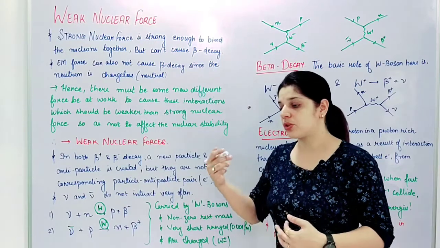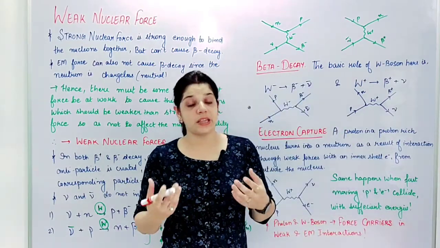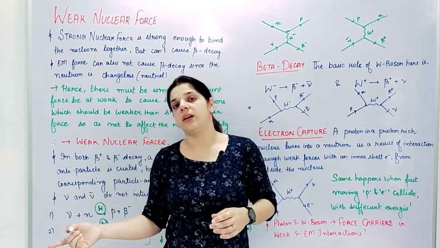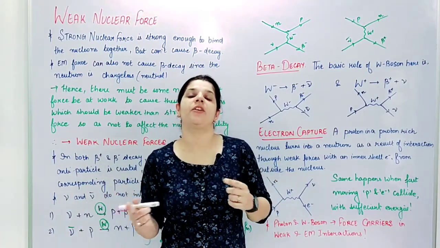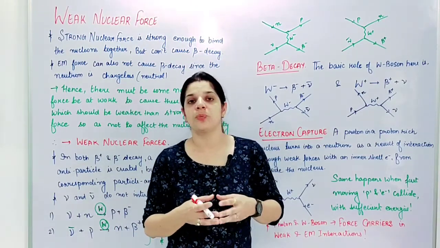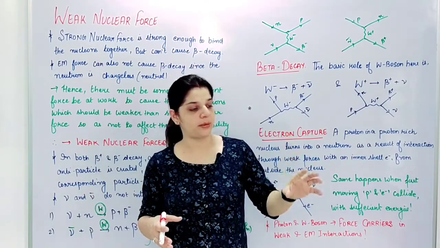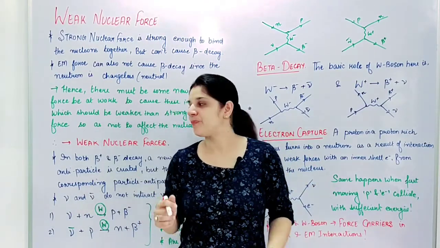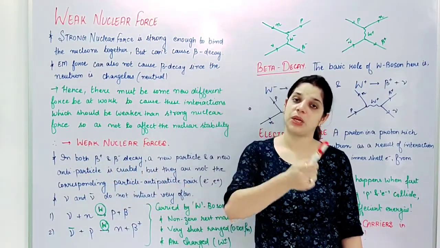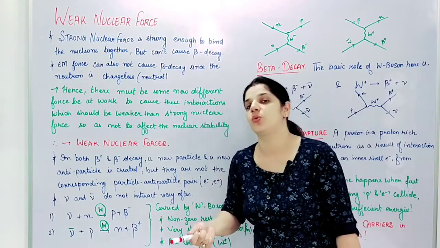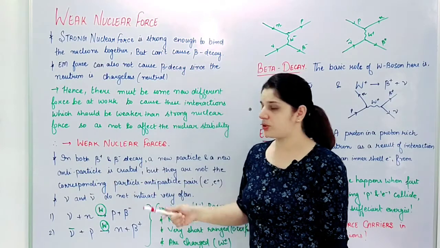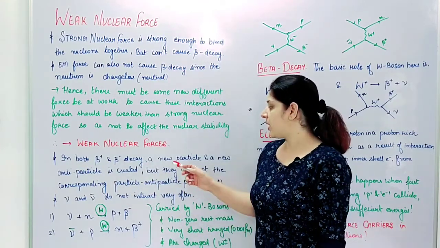But these new forces I am talking about should not be very strong. They should not be strong enough that they interfere with the stability of the nucleons. That means these new forces should be weaker than the strong nuclear forces so that my nucleus remains stable. Hence we give the name weak nuclear forces, because these are weaker than strong nuclear forces and act inside the nucleus only. And also we say that in both the beta positive and beta negative decay, a new particle